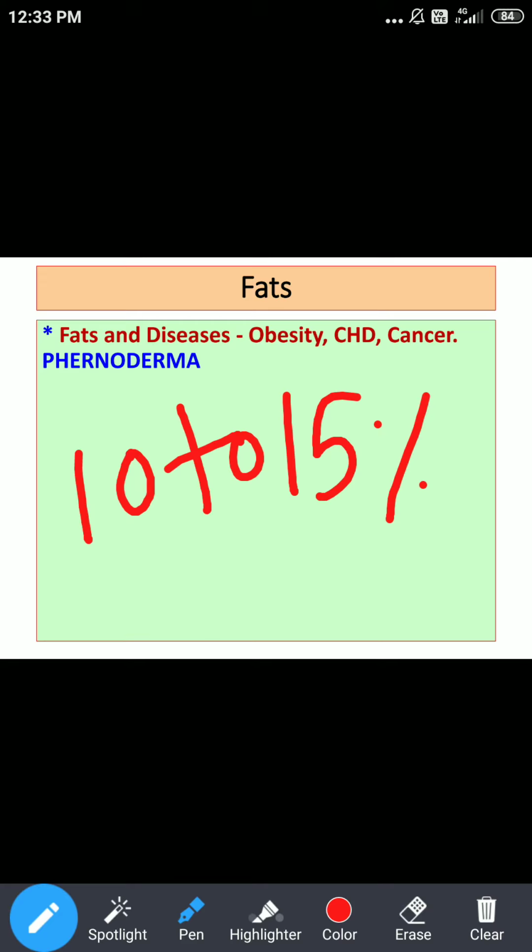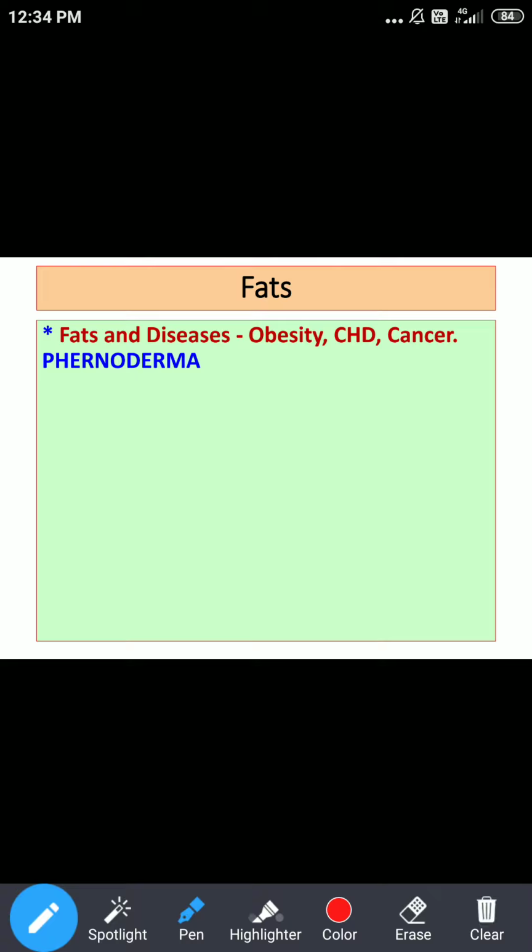But in an obese individual, as weight gain occurs, there will definitely be an increase in adipose tissues. Obesity is a separate disease under non-communicable diseases, and I think madam has finished with this. So right now just remember fat contents: a diet which is rich in fat can contribute to obesity.